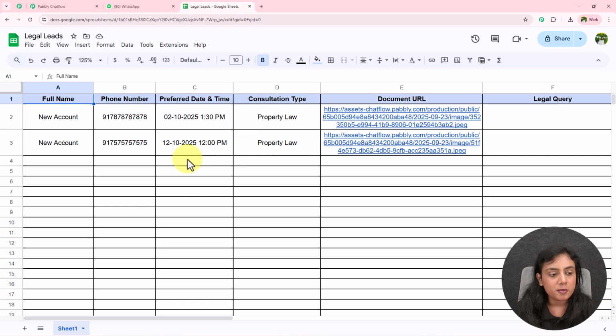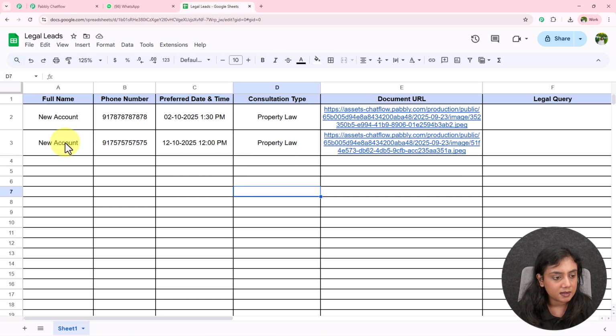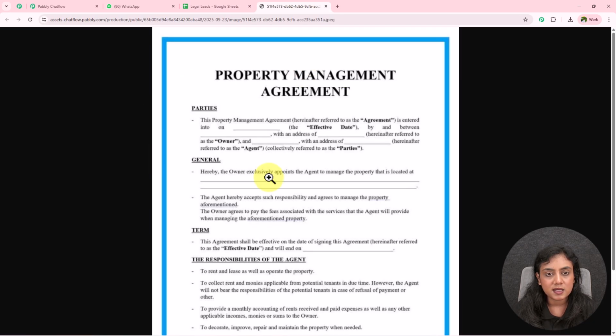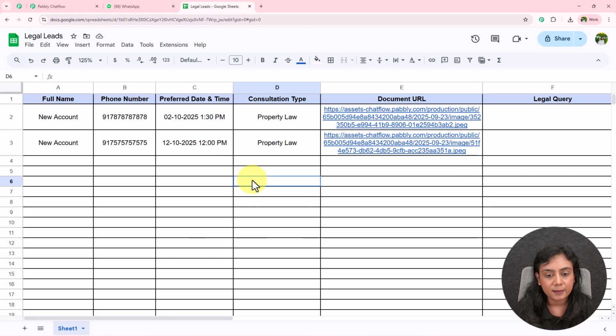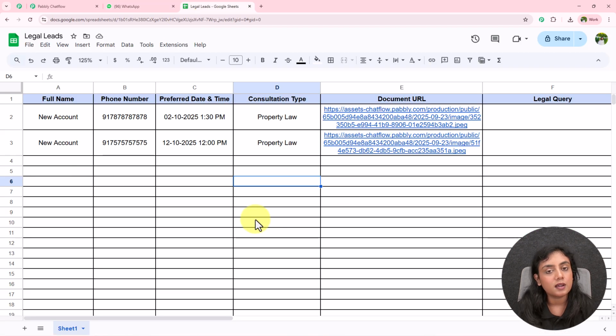With that, automatically in my Google Sheet, you can see the record has also been created. The name is new account. This was the phone number. Date is 12th of October 2025 at 12 p.m. Type is property law, and the documentation is also right over here. You can see this was a dummy documentation. Okay. So this is how this amazing chatbot and the automation is going to work, of firstly collecting the data and booking the legal consultations with creating the record of the leads.